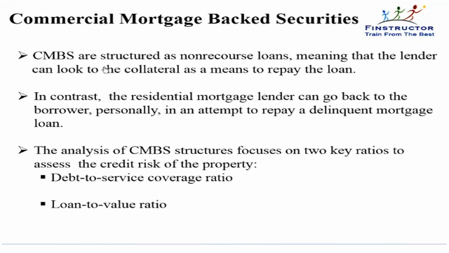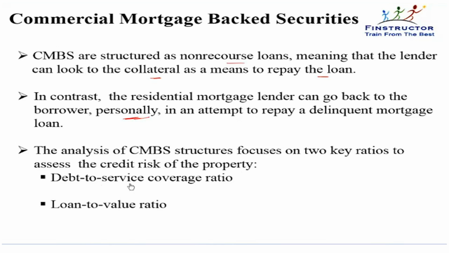So CMBS are structured as non-recourse loans, meaning that the lender can look to the collateral, that is the property itself, as a means to repay the loan if any default happens. In contrast, the residential mortgage lender can go back to the borrower personally in an attempt to repay a delinquent mortgage loan.